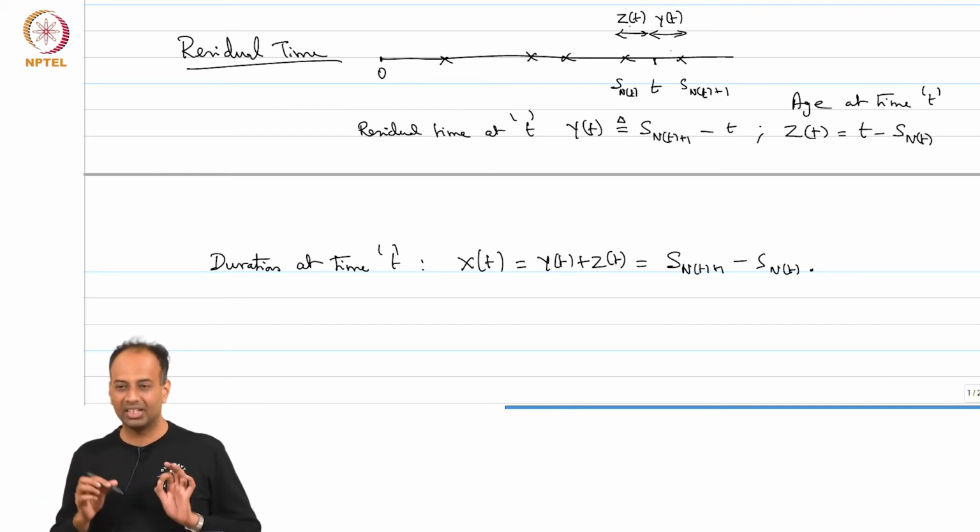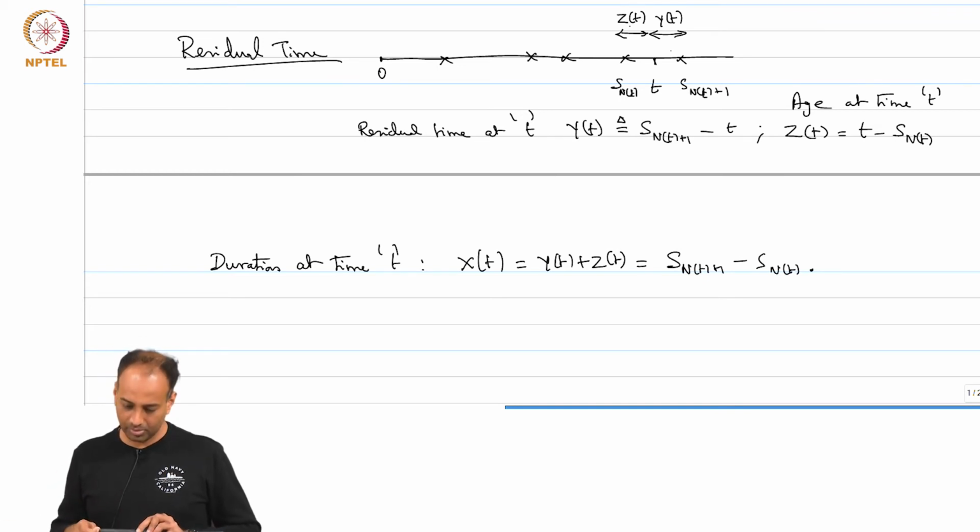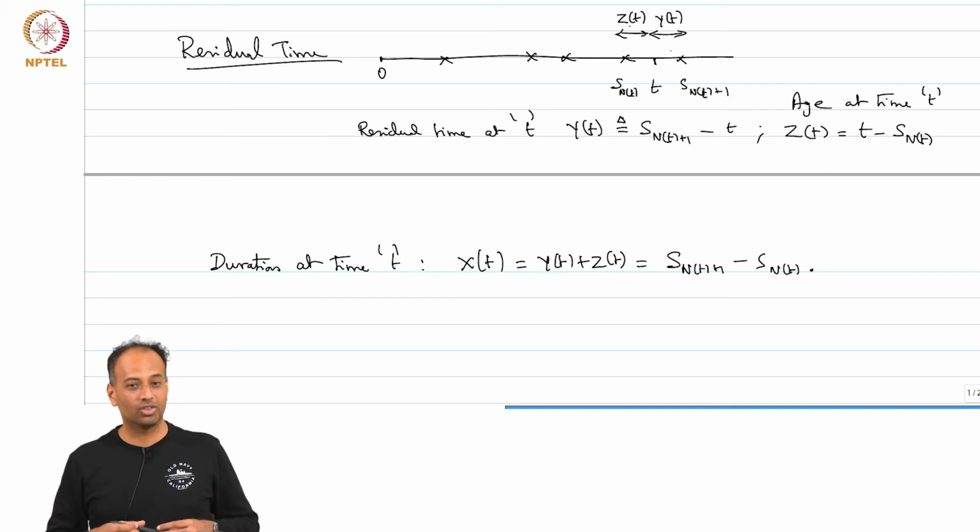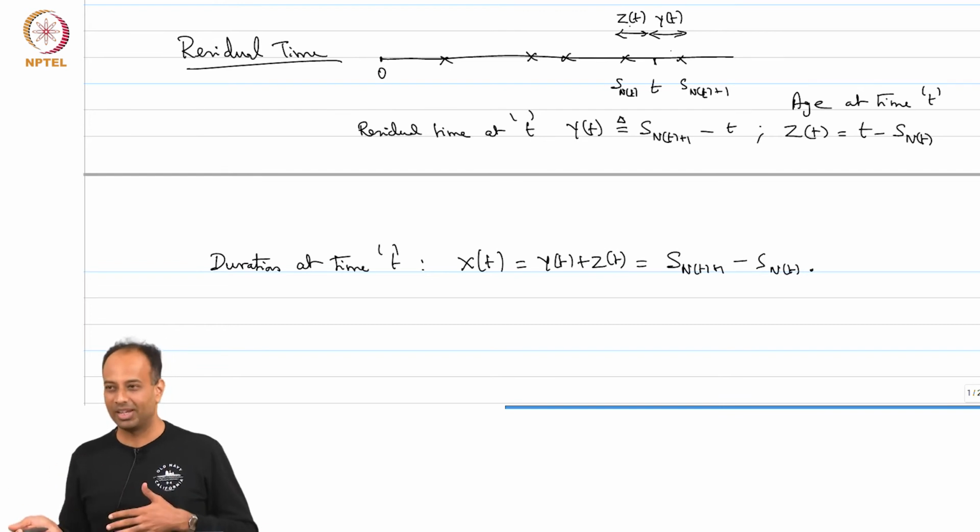Y(t) is S_N(t)+1 minus t, Z(t) is t minus S_N(t), and X(t) is S_N(t)+1 minus S_N(t), simple as that, okay. So, in this, one of the things we will do is to calculate things like what is your average residual life, what is your average age, what is your average duration, where the average could be time average or ensemble average, okay.